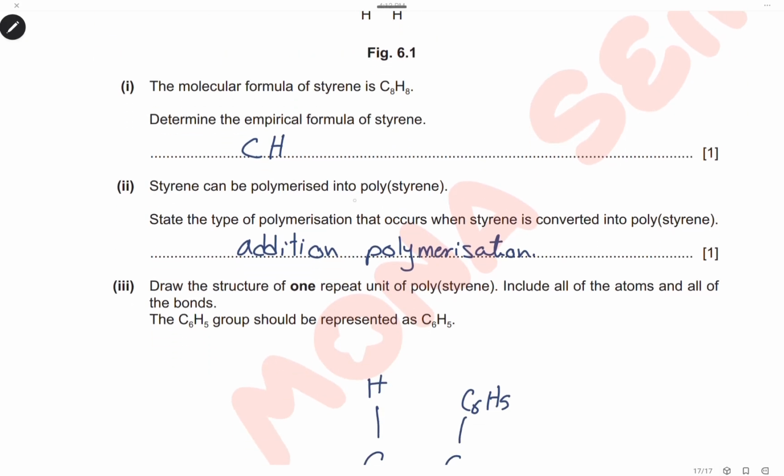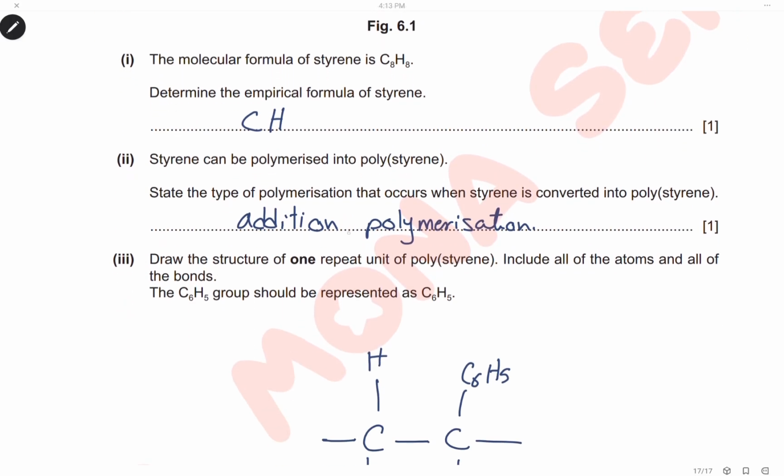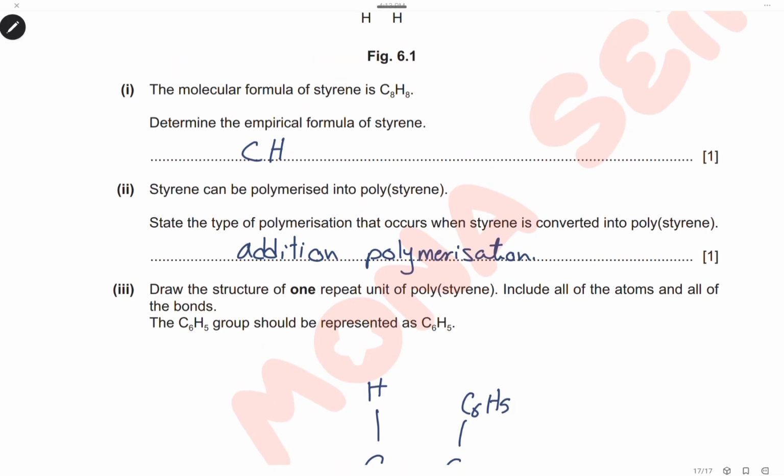Styrene can be polymerized into polystyrene. State the type of polymerization that occurs when styrene is converted to polystyrene. Because styrene has a double bond, it is an alkene, so the type of polymerization would be addition polymerization. Draw the structure of only one repeat unit of polystyrene, including all the atoms and all the bonds. The C6H5 group should be represented as it is.